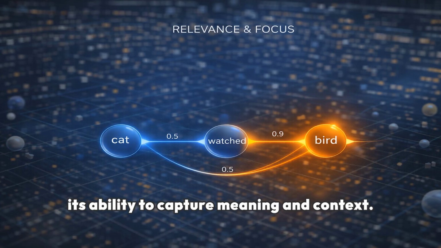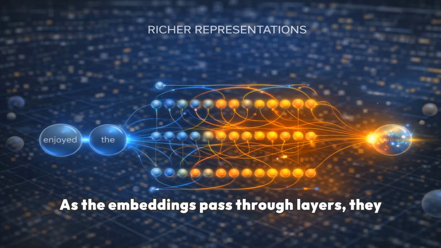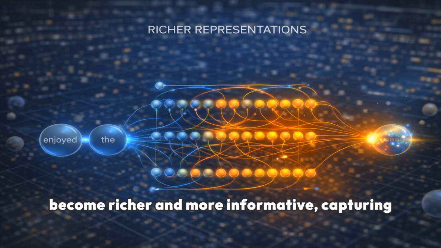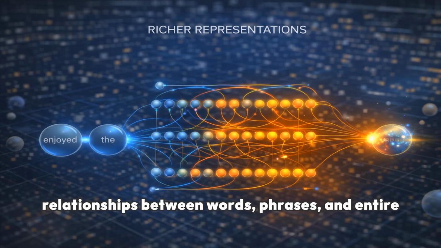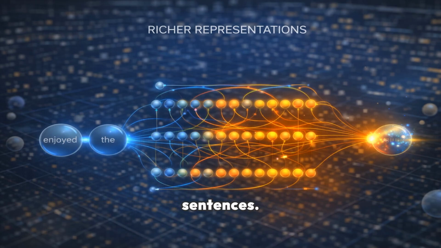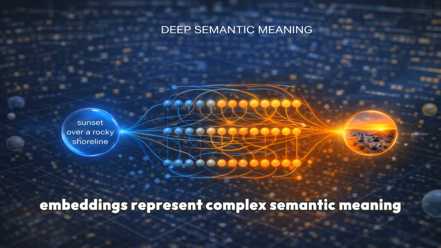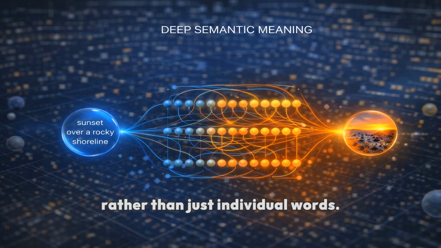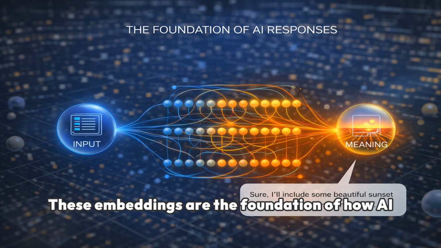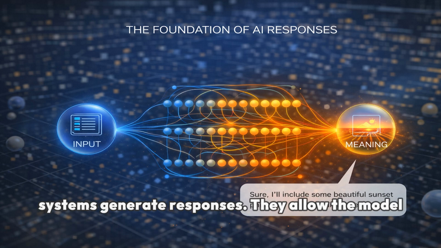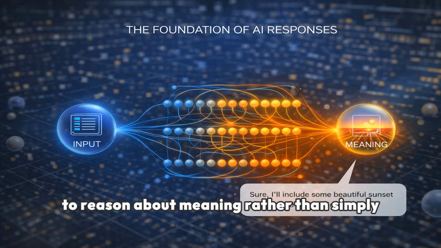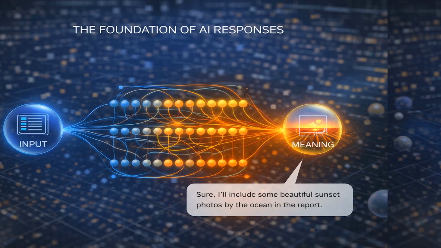Through attention, the model can determine which parts of a sentence are most relevant, improving its ability to capture meaning and context. As the embeddings pass through layers, they become richer and more informative, capturing relationships between words, phrases, and entire sentences. By the time the data reaches deeper layers, the embeddings represent complex semantic meaning rather than just individual words. These embeddings are the foundation of how AI systems generate responses. They allow the model to reason about meaning rather than simply matching patterns.